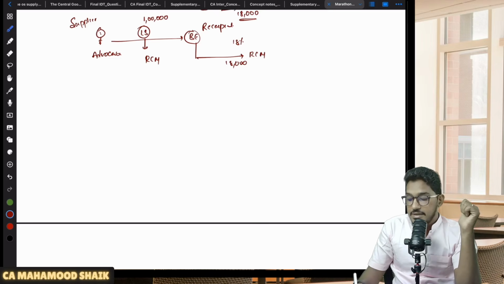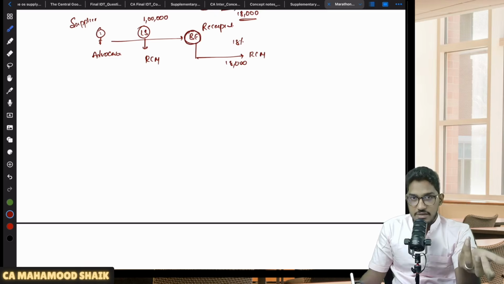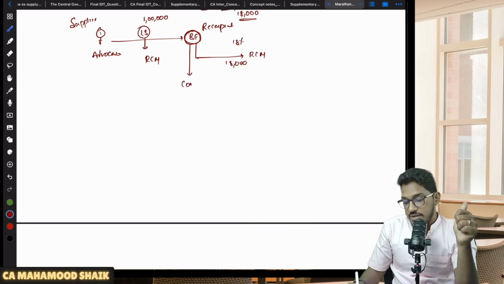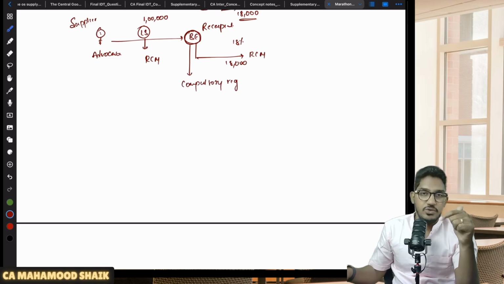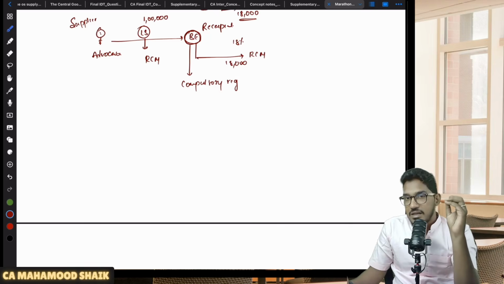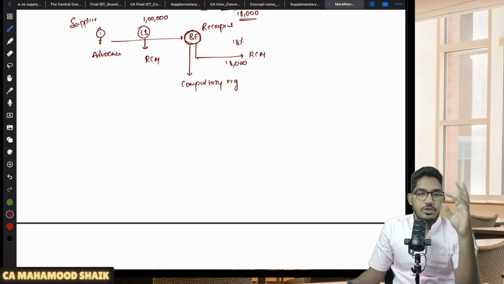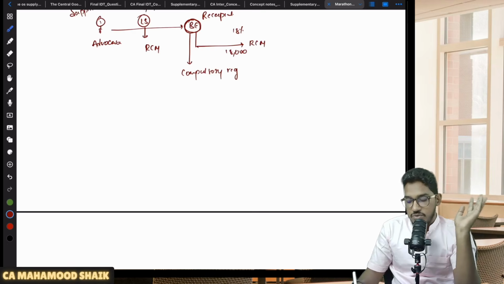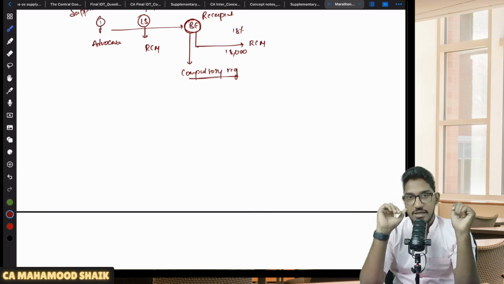Now, since this recipient is receiving such services on which he is required to pay GST under RCM, he is required to undergo compulsory registration. Very simple here: if you have the obligation to pay the amount of GST and you are not registered, how will you make the payment? Not possible, no? So that's why, if a recipient is required to pay the tax under the reverse charge mechanism, then no turnover is seen for him. He has to compulsorily register and make the payment under RCM.